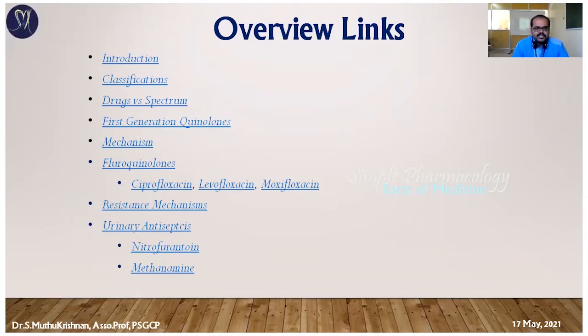The first thing we are going to discuss is first generation quinolones. Then, what is the mechanism of action? Just as the entire beta-lactam antibiotics have the same mechanism of action, in the same manner quinolone antibiotics also have only one mechanism of action. Whether it is first generation or second generation drugs, all those drugs have only one unique mechanism of action. So I am going to explain that mechanism of action in detail.